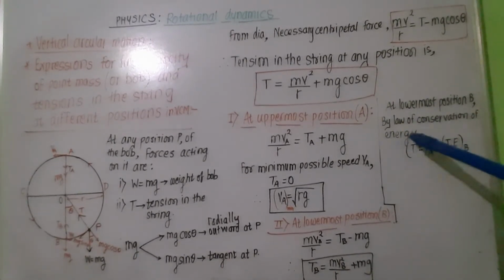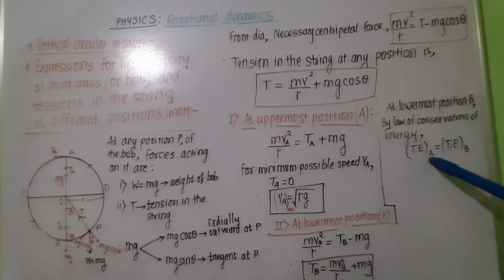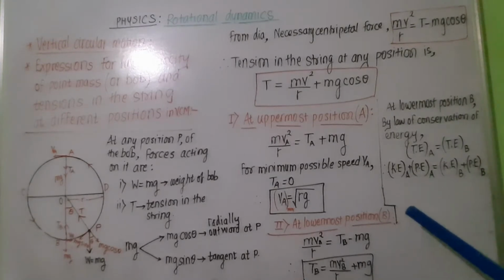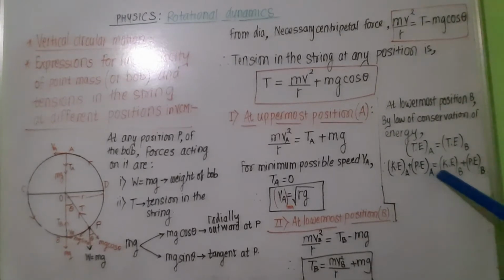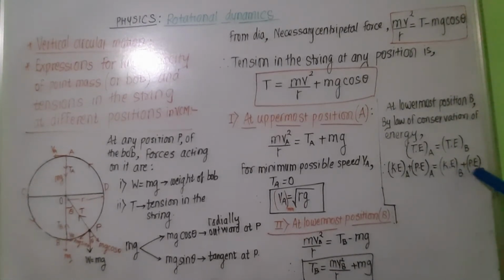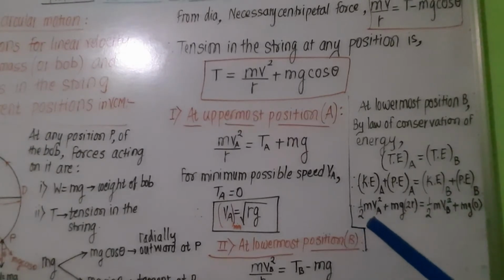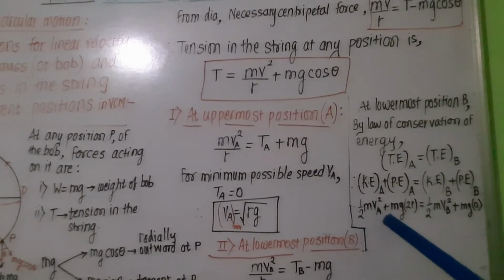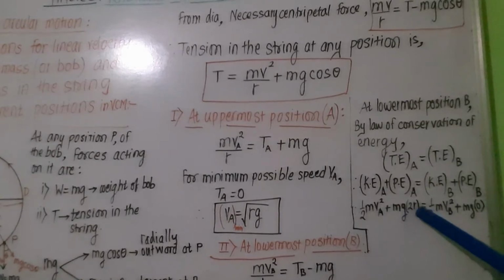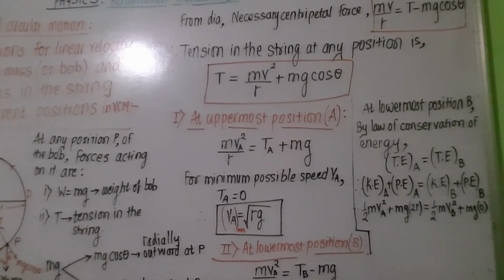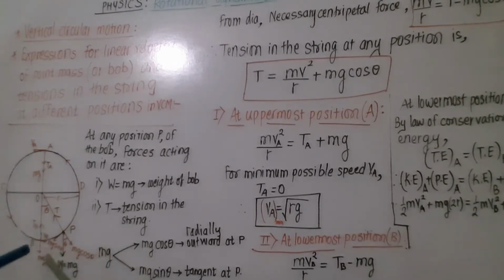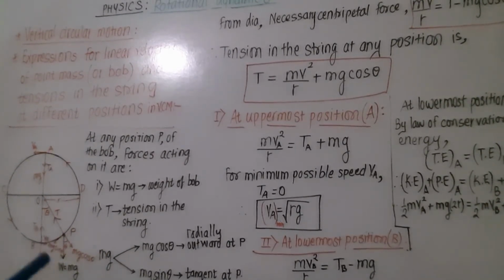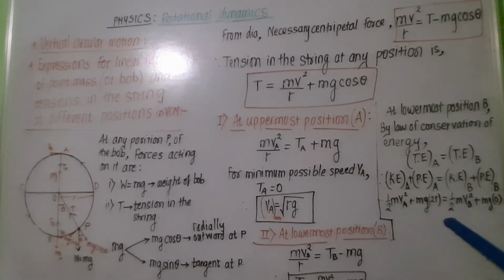By the law of conservation of energy, total energy at position A must be equal to total energy at position B. That is, kinetic energy at position A plus potential energy at A is equal to kinetic energy at B plus potential energy at B. Therefore, half mVA square plus mg times height at point A. This is point A, so height at point A is 2r and height at point B is 0.